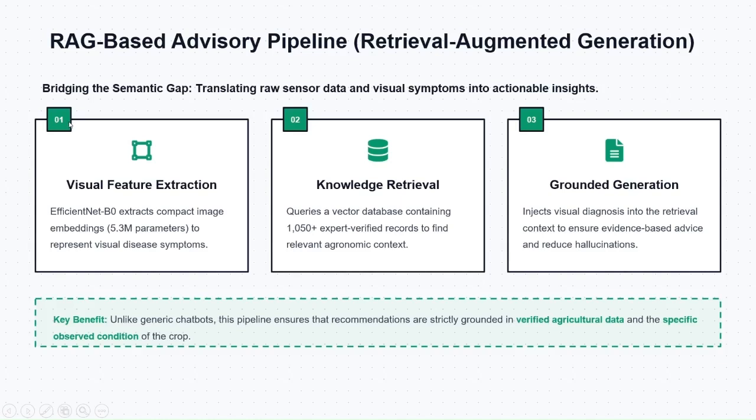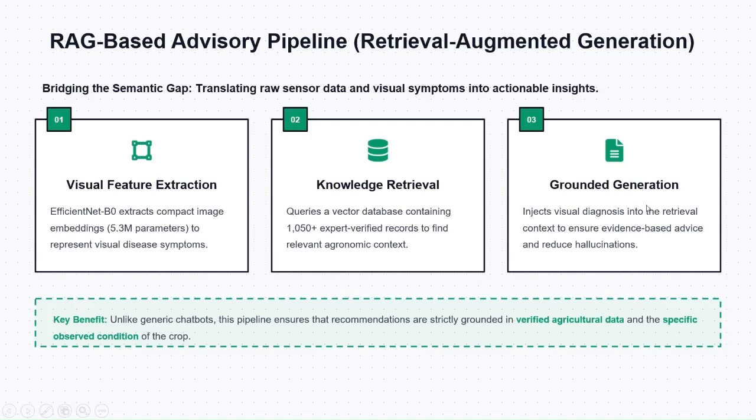One, extract. We convert the crop image into a compact digital representation using a lightweight model called EfficientNet. The next step is retrieve. We search a database of over 1,050 expert-verified agricultural records to find the most relevant cases.